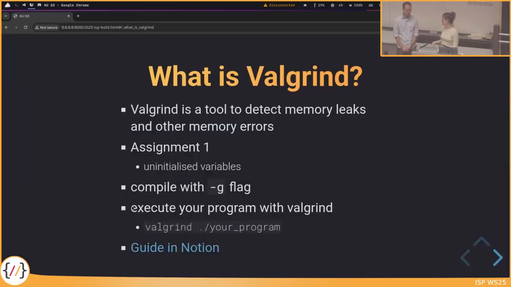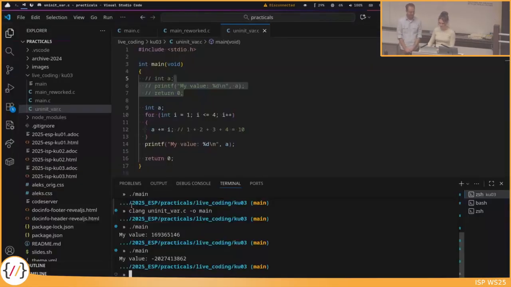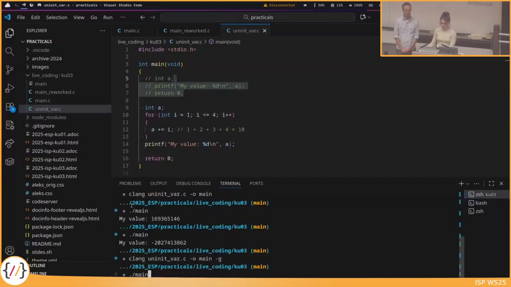Oh, I can't open it now. You can't open it now, but you can demonstrate Valgrind if you like. Yes, so let's try it. I didn't compile with -g, so I'll add this. And then I'll run valgrind main.